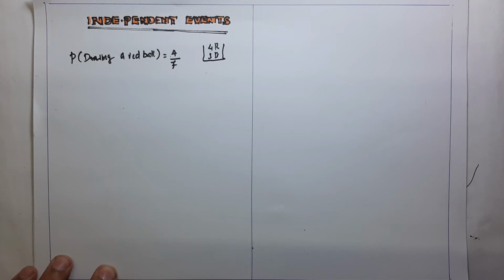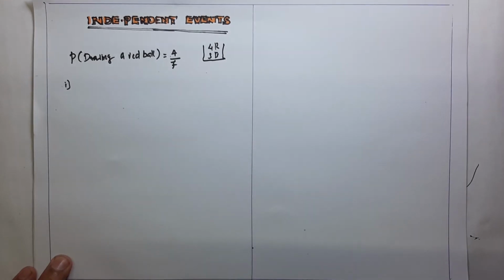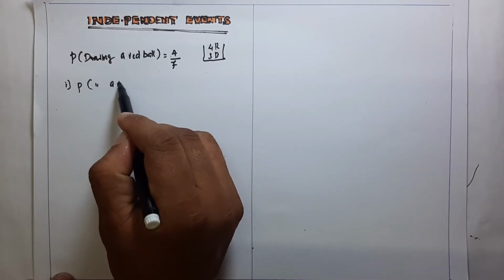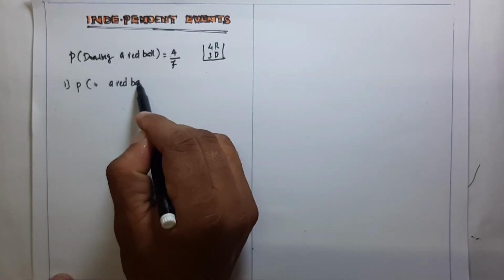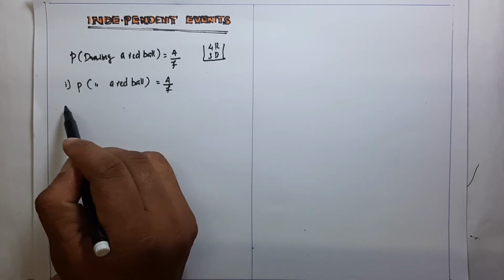Now we draw a second ball. There exist 2 cases. In the first case, we draw a second ball after replacing the first ball. Then the probability of drawing a red ball is again 4 by 7.